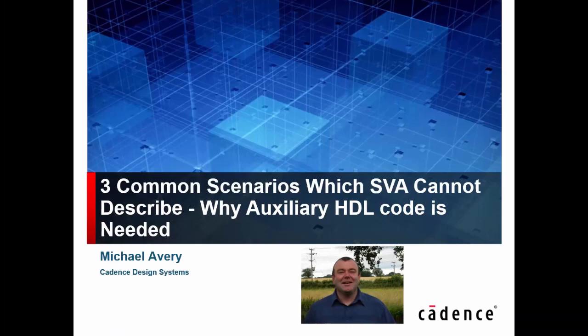In conclusion, we've shown some scenarios which SVA cannot address by itself, and we need auxiliary code to do that. Hopefully now you're aware of auxiliary code, you'll consider using it as a matter of course. In formal, it's very rare to find a problem where you do not need auxiliary code. So auxiliary code is not something you use as an exception. It should be something used very frequently.